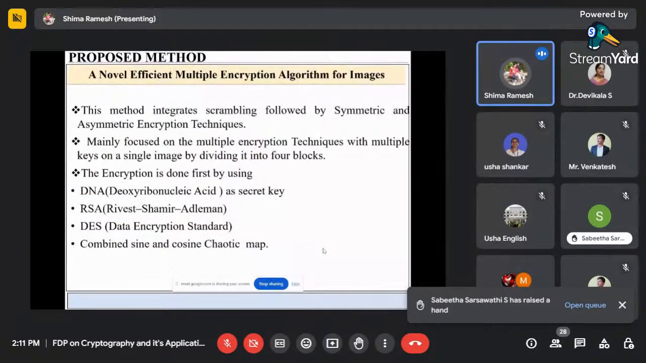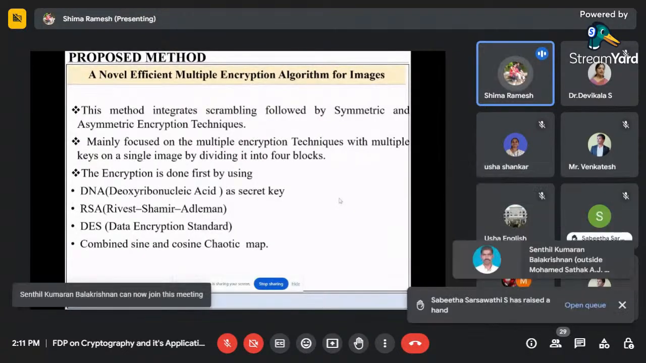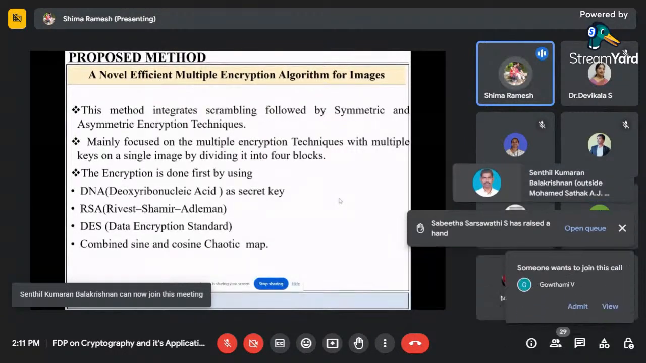So my proposed method, or today's topic, is a novel and efficient multiple encryption algorithm for images. Why is it called multiple? In the sense that I'm using four encryption algorithms. These are already existing algorithms, nothing new in them, but I have combined all four to add novelty. This method integrates scrambling followed by symmetric and asymmetric encryption. So I am using both symmetric as well as asymmetric encryption, that is, symmetric and asymmetric with two different keys.